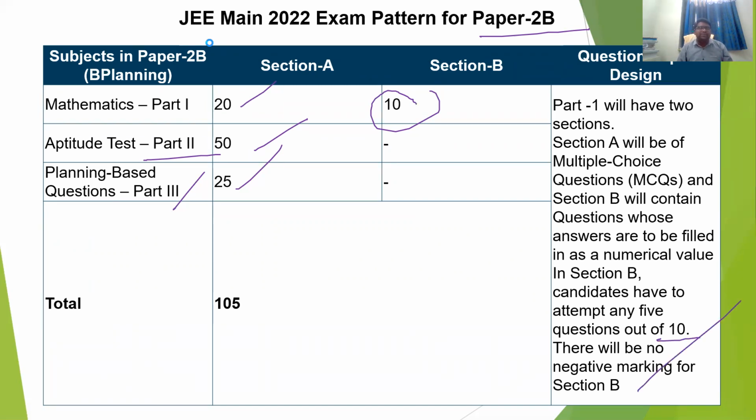So this is how to apply for the JEE Main examination: how to fill the application form, what the requirements are, what subjects are involved, how many papers are conducted per year, how many phases, and how many shifts. This is the brief detail about the JEE Main 2022 exam pattern for paper 2B.